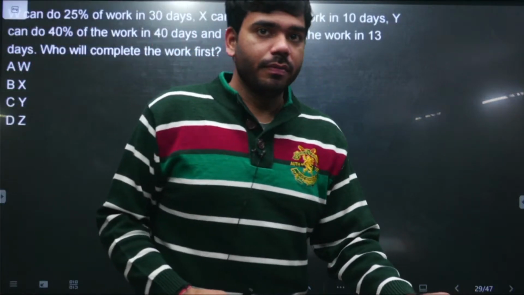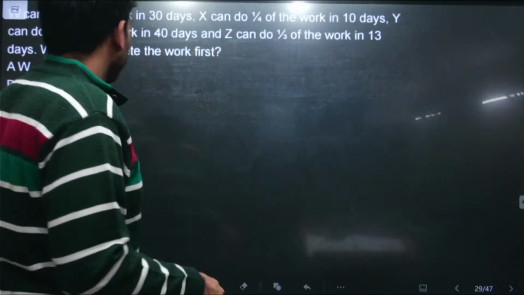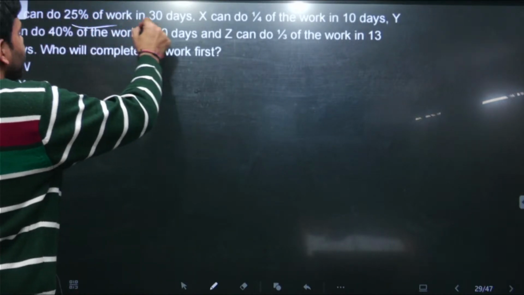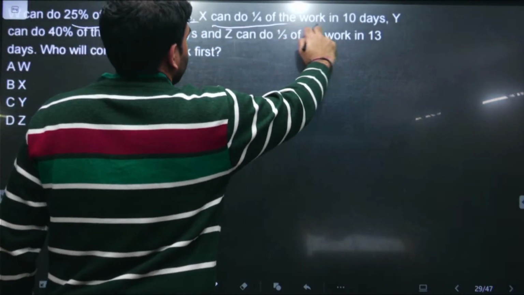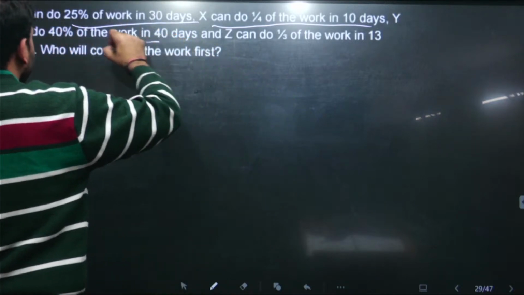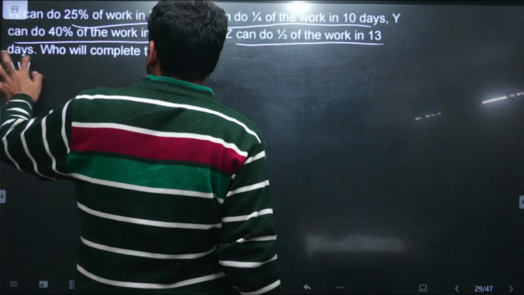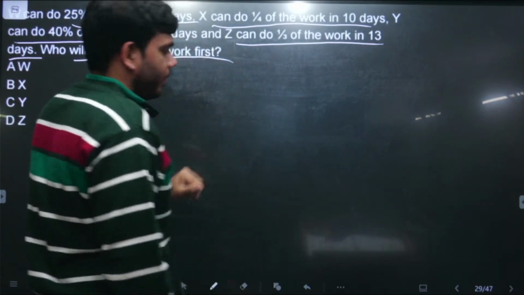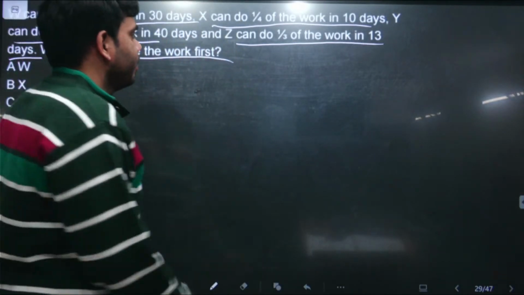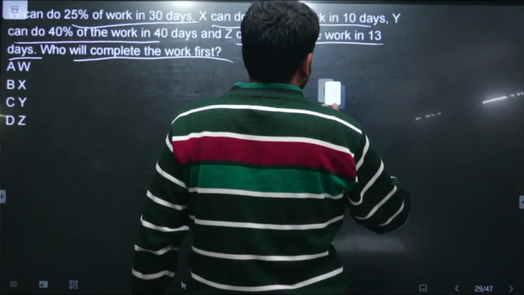So this is the next question, work वाला question. This is saying W can do 25% of work in 30 days, X can do 1/4 of the work in 10 days, Y can do 40% of work in this 40 days, and Z can do 1/3 of the work in 13 days. Who will complete the work first? A simple question. इसमें हम मान लेते हैं इसको, how we have to solve these kind of question.